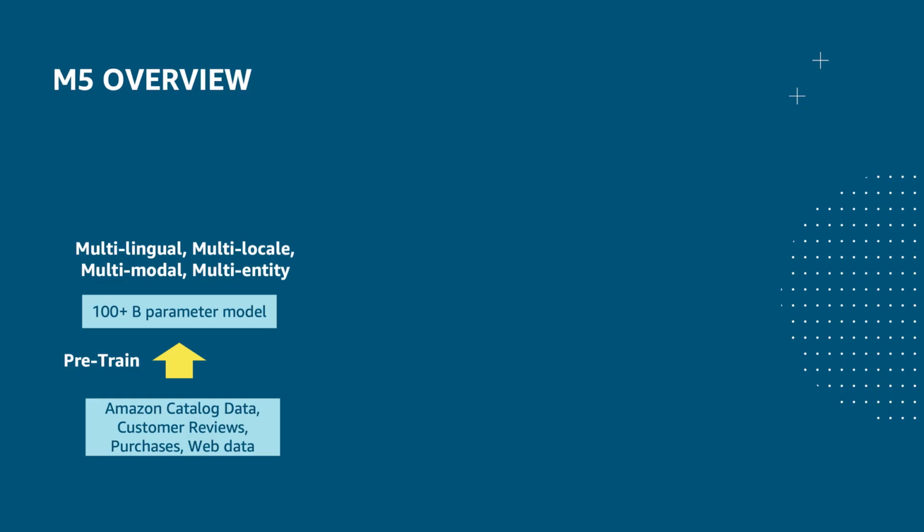Most folks are probably aware of the emergence of powerful language models such as OpenAI's GPT-3, and we employ similar techniques to pre-train a large foundational deep learning model on a mixture of Amazon catalog data, customer reviews, purchase data, and web data. However, there are some key differences. Our model is multimodal, where we use image, text, and tabular data, and are starting to explore videos. And we leverage graph neural networks to learn relations between Amazon entities and use this information to enrich the representation of specific entities such as products.